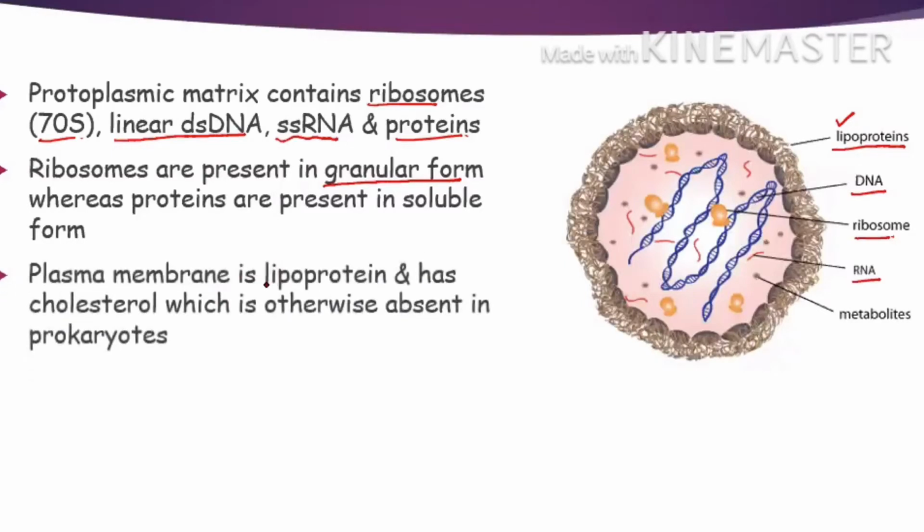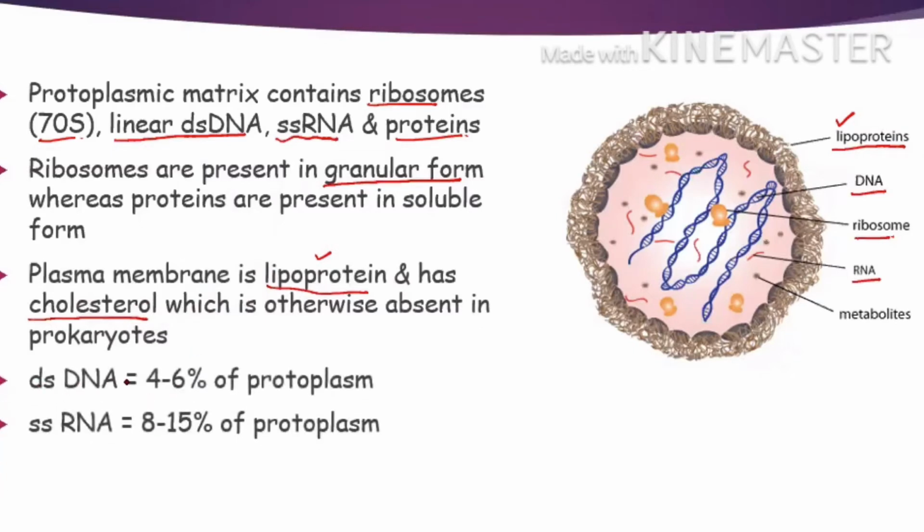The plasma membrane is lipoprotein, which we have already seen in the diagram, and it has cholesterol. This is a uniqueness because cholesterol is a feature of the eukaryotic cell membrane. It is not present in the prokaryote, but mycoplasma is unique in that its cell membrane contains cholesterol. And double-strand DNA makes up only 4 to 6% of the protoplasm, but RNA makes up nearly 8 to 15% of the protoplasm. So I think this structure of mycoplasma is clear to you.